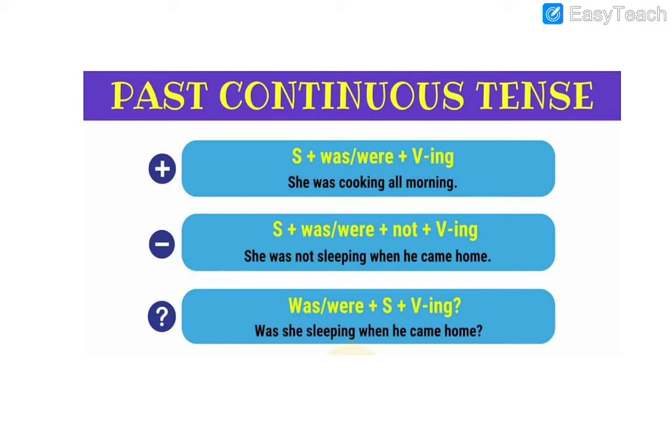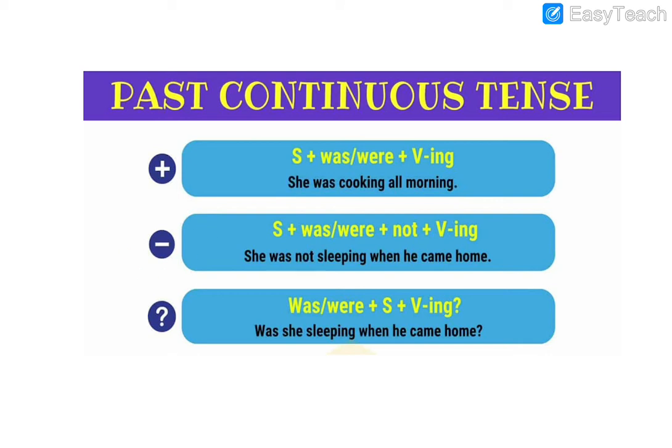Next one. So this is the structure of past continuous tense. We have three forms of past continuous tense. The first one is positive, the second one is negative, and the third one is interrogative or questions. For the positive form, we have subject plus was or were plus verb with ing. For example, she was cooking all morning. She is the subject, was, and then the verb with ing, and all morning is the time frame.